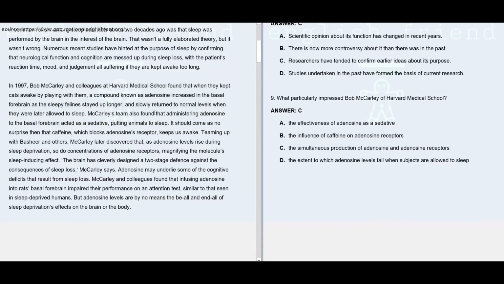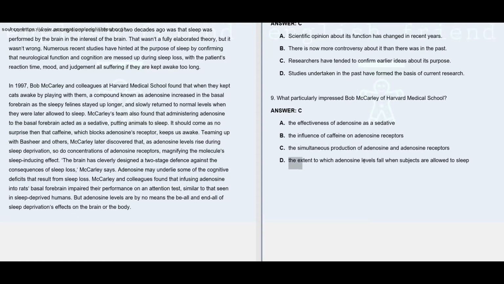Here you can see that Macaulay's team also found that administering adenosine to the basal forebrain acted as a sedative, putting animals to sleep. It should come as no surprise then that caffeine, which blocks adenosine receptors, keeps us awake. So this is not surprising Bo Macaulay. So this also cannot be the answer for question number 9.